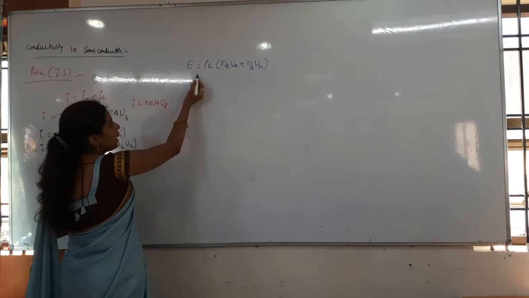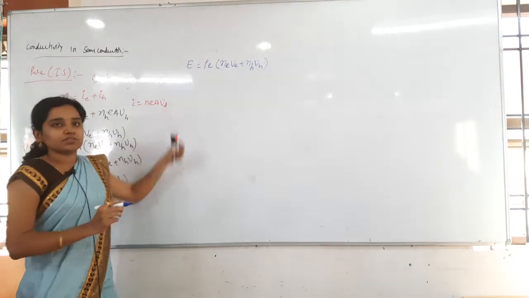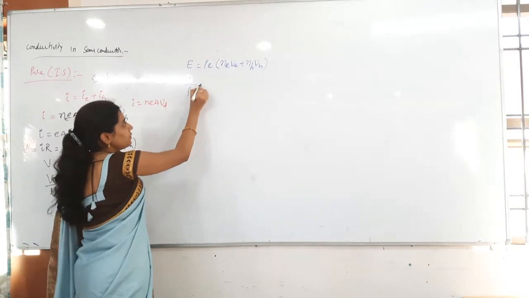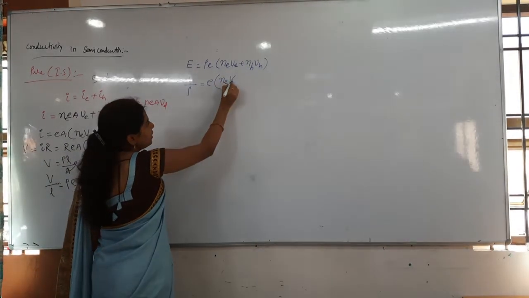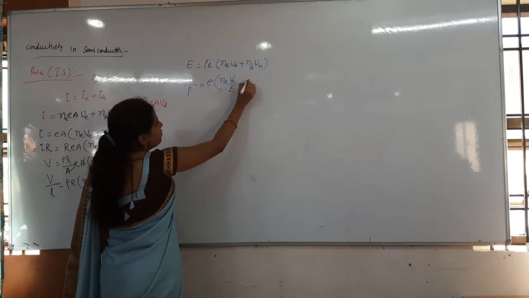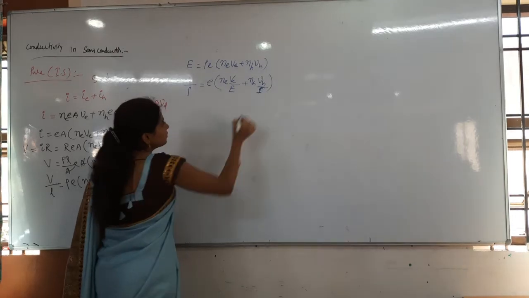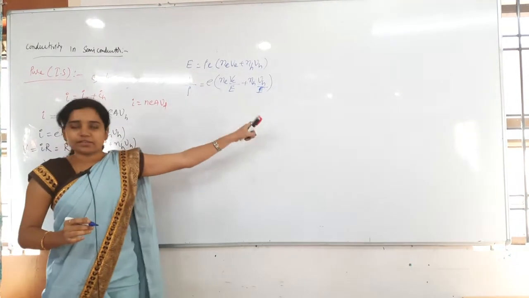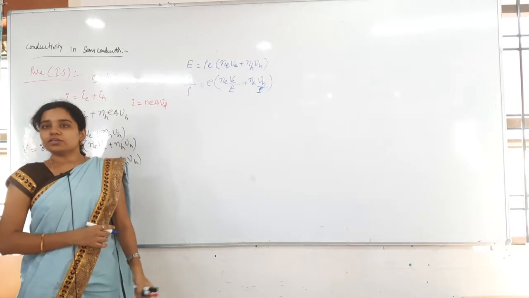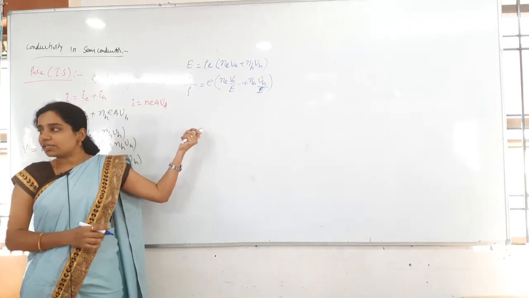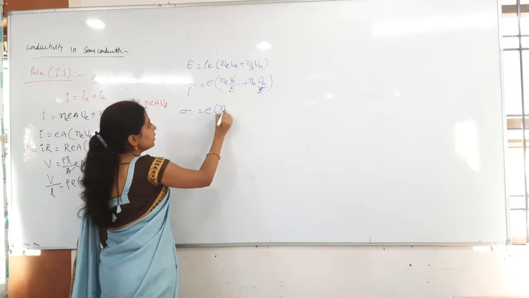Then now I want to get the mobility, so first of all I will take the resistivity to this side. So what will it be? 1 by rho equals E into Ne Ve by E plus Nh Vh by E. Is there any problem in that? I sent E to this side and then I took the rho this side. Then what is 1 by rho? Sigma, conductivity.